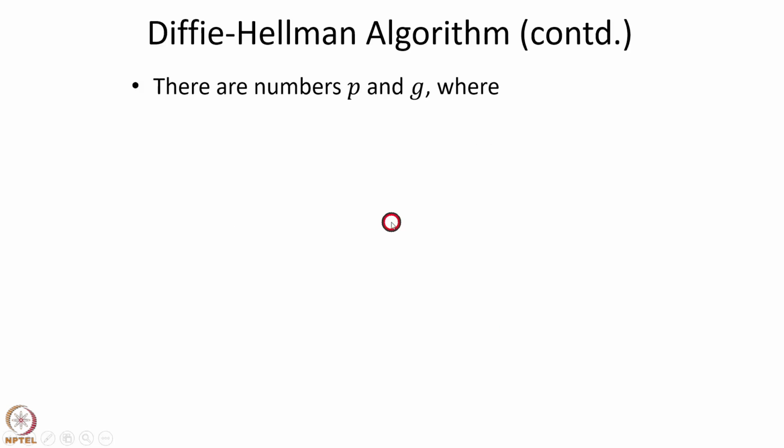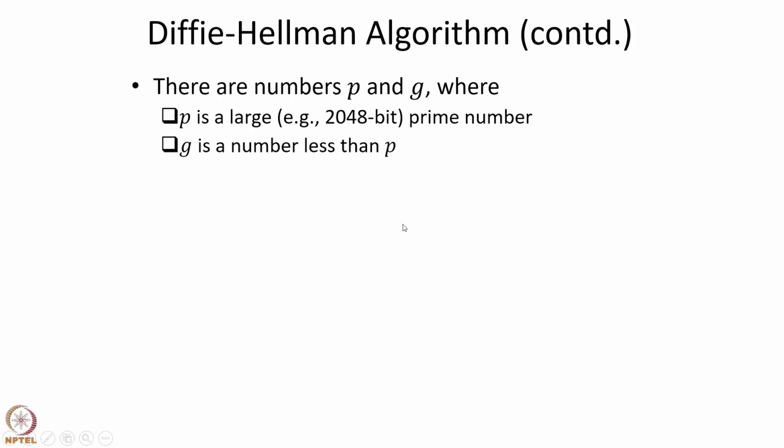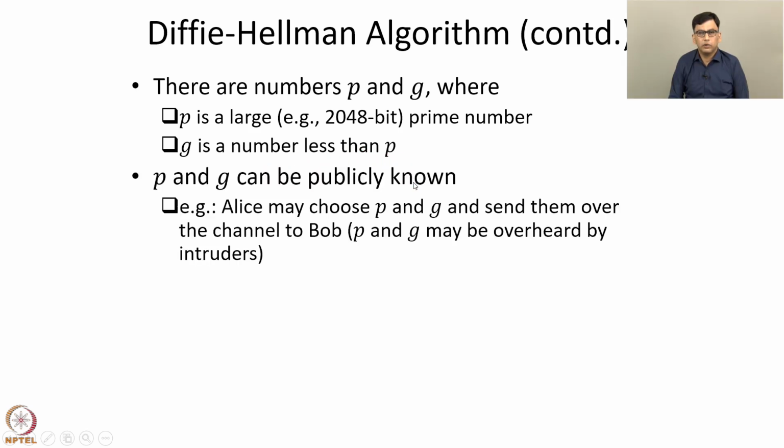The Diffie-Hellman algorithm operates as follows. There are numbers P and G where P is a large prime number. For example, we might require 2048 bits to represent P. G is a number less than P. P and G can be publicly known, they do not have to be kept secret. An example is Alice might choose P and G and then send them over the channel to Bob. If this means is used to share P and G, then P and G may be overheard by intruders.